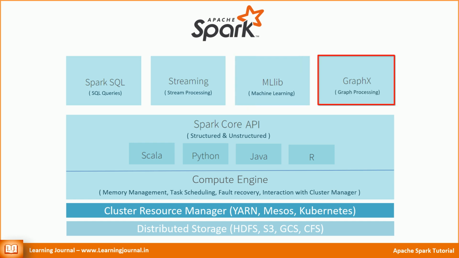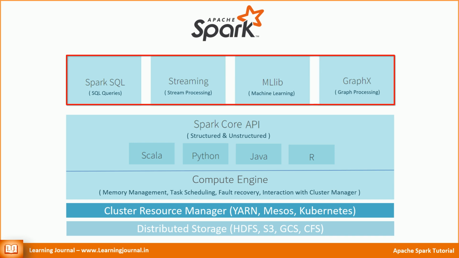GraphX, that comes with a library of typical graph algorithms. These are nothing but a set of packages and libraries. They offer you APIs, DSLs and algorithms in multiple languages. They directly depend on Spark core APIs to achieve distributed processing.